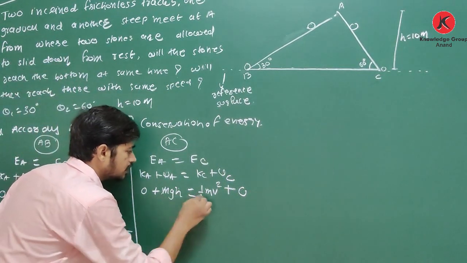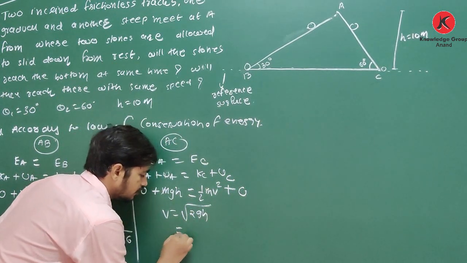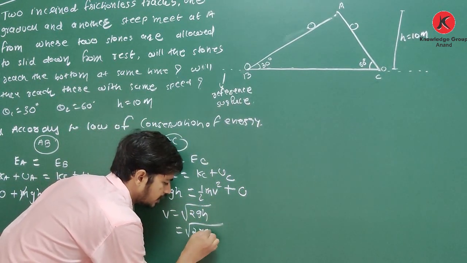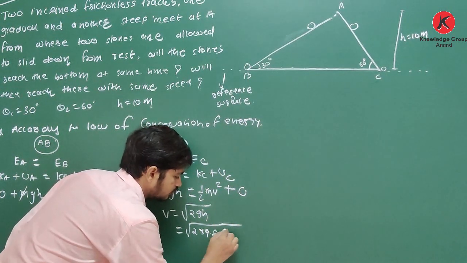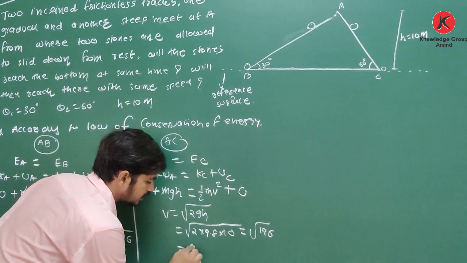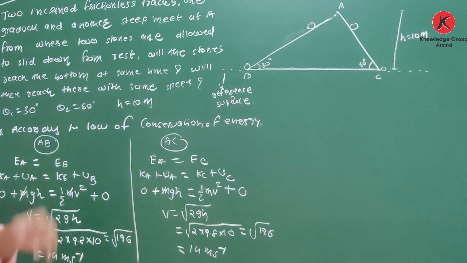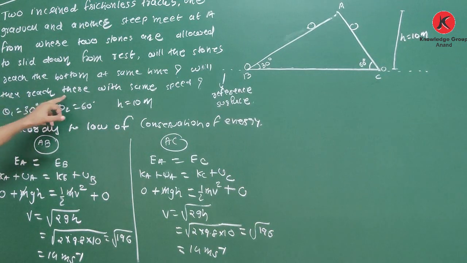So v is equal to under root 2gh, which is under root 2 into 9.8 into 10, which is under root 196. So it is equal to 14 meter per second. Will they reach the bottom with the same speed? Yes, they will reach the bottom with the same speed. Clear about this?